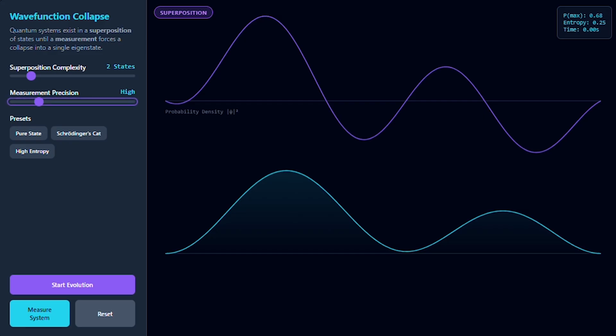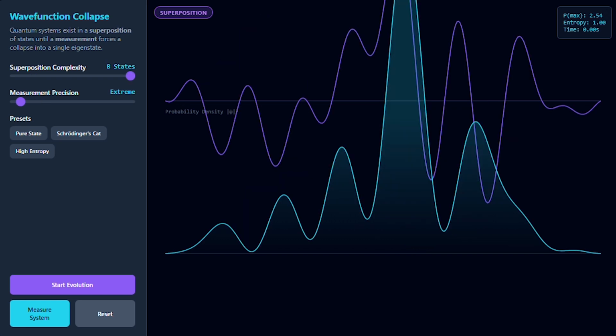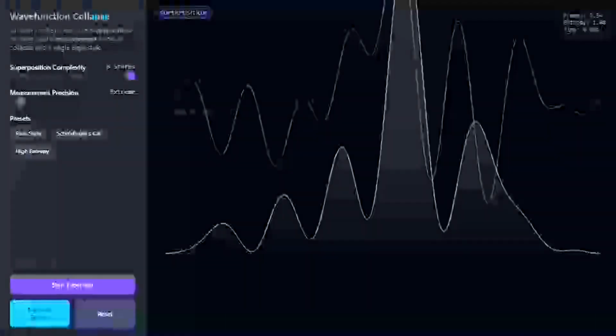The precision parameter determines how localized the resulting eigenvalue will be once the wave function collapses. Click the measurement button to observe the collapse. The system will randomly choose one of the available states based on its probability amplitude. Now, let's look at a high entropy state with 8 possible outcomes and a very high precision collapse.